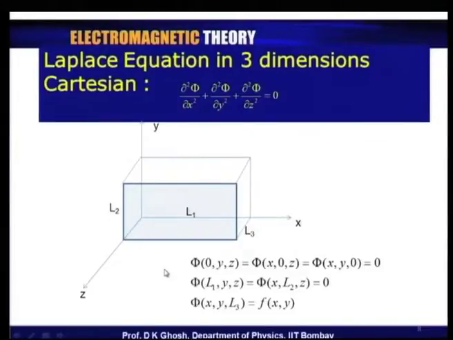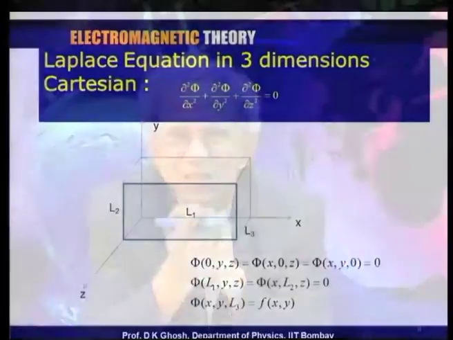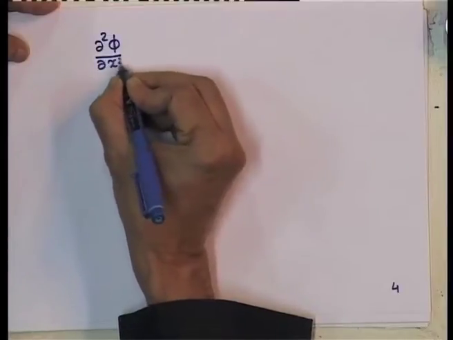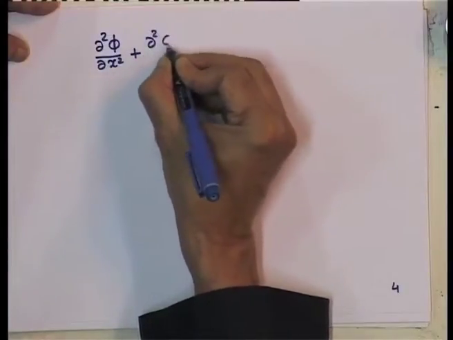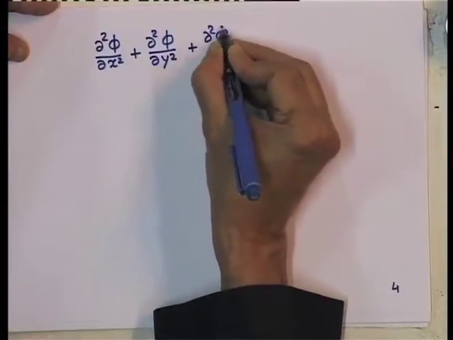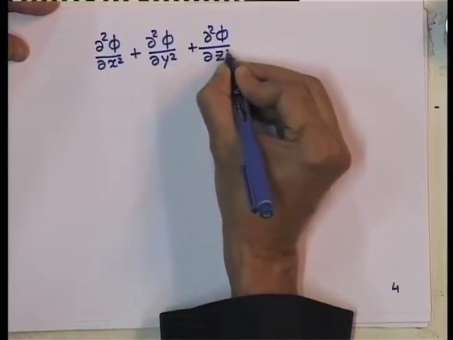Okay, so let us look at the solution of Laplace's equation in 3 dimensions. First, we will take up the rectangular or the Cartesian coordinates, and then we will look at the spherical polar. Now, in Cartesian coordinates we have ∂²φ/∂x² + ∂²φ/∂y² + ∂²φ/∂z² = 0.